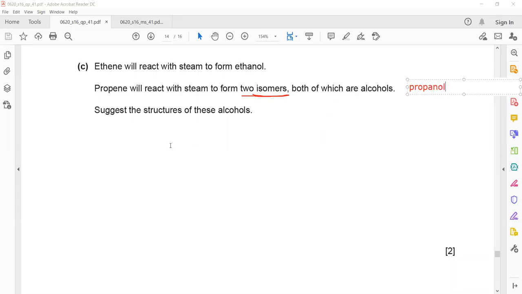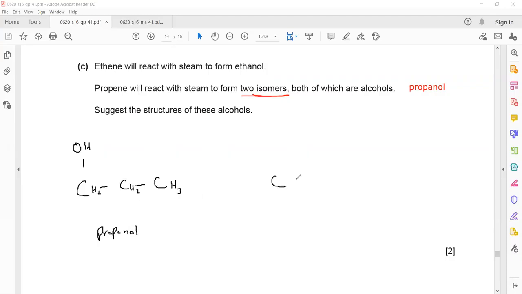To draw an isomer of alcohol, just change the position of OH. For example, the term prop means 3 carbon. So first I will draw 3 carbons which have single bonds, and I put OH on the first carbon. So this will have 2 hydrogen, this will have 2 hydrogen, and this will have 3 hydrogen. This is propanol.